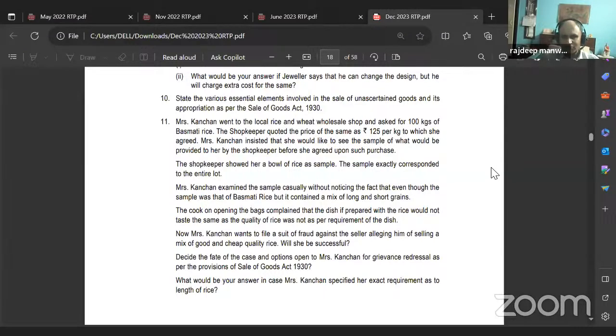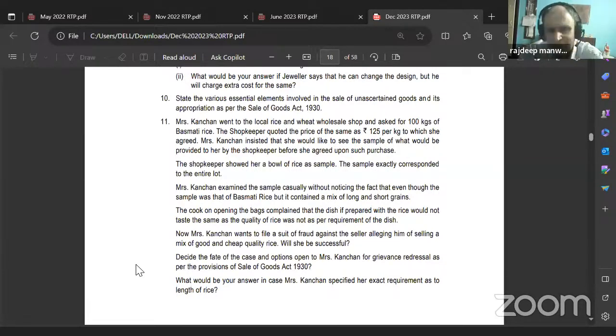No, sir. Because the condition is the same. When Miss Shubhangi chose the jewelry design, she asked for the blue stones to be replaced by yellow stones or sapphire stones. She wanted that design. But since he made it in a different design, the condition has not been satisfied. If the condition is not satisfied, the agreement to sell will never become a sale. So if there is no sale, the property in the goods is not transferred from the seller to the buyer.